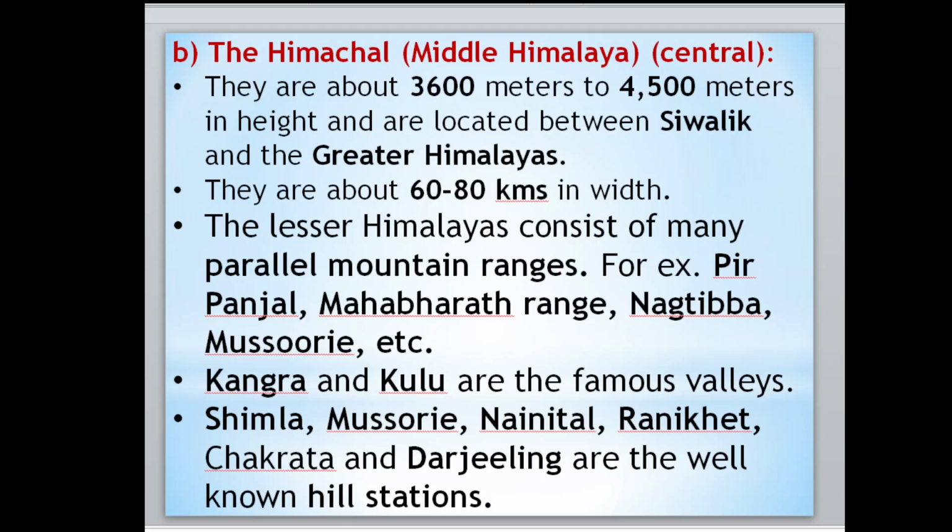Then some hill stations are there. Kangra and Kullu are the famous valleys here. A valley, you know, is where between two hills or mountains the river flows and cuts that area. Along with that, some hill stations are there: Simla, Mussoorie, Nainital, Ranikhet, Chakrata, Darjeeling. These are the hill stations in this Himachal, the middle Himalaya, central Himalaya.